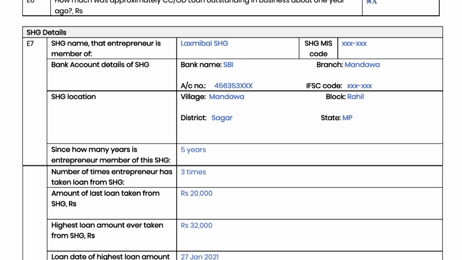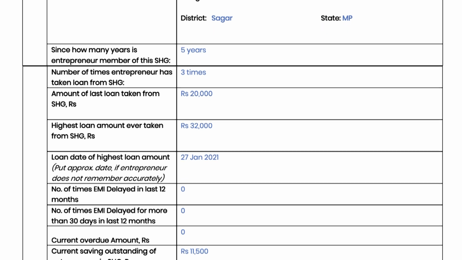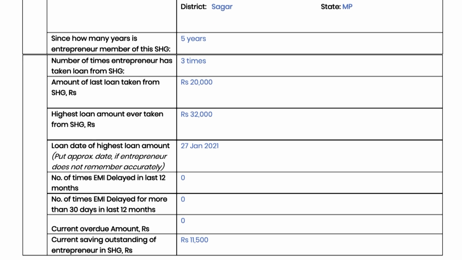Here, fill the name of the SHG, NRLM's MIS code of the SHG, bank account details of the SHG, and details of members' relationship with the SHG. In filling SHG loan, saving and other details, Vitt Sakhi must verify it through entrepreneur's SHG passbook and through SHG records. Here, the highest loan amount ever taken by the entrepreneur from the SHG should also be filled.